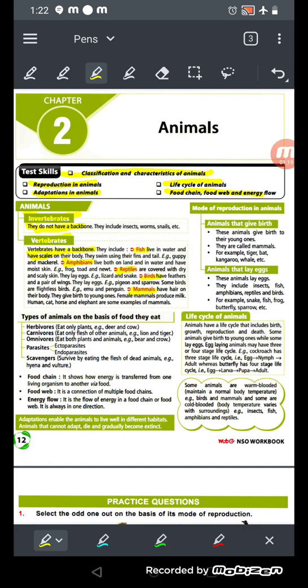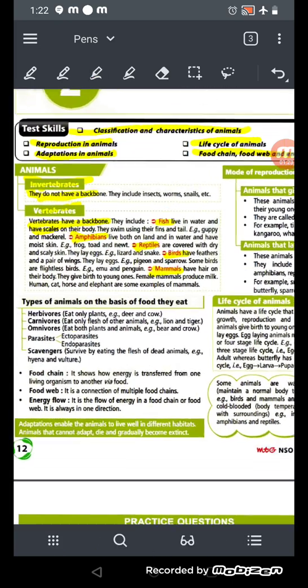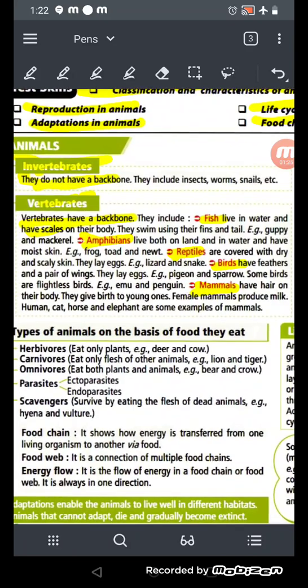First we'll see fish. Fish live in water and have scales on their body. They swim using their fins and tail. Examples are guppy and mackerel. Now, amphibians live on land and in water both, and they have moist skin. For example, frog, toad and newts are amphibians.